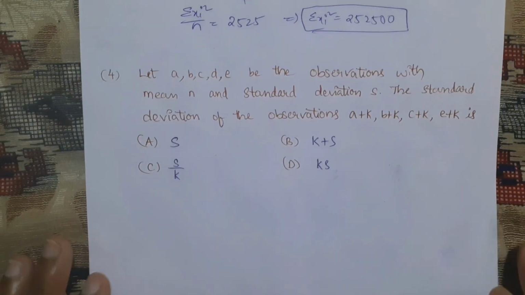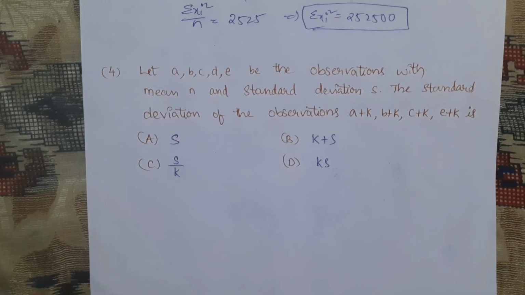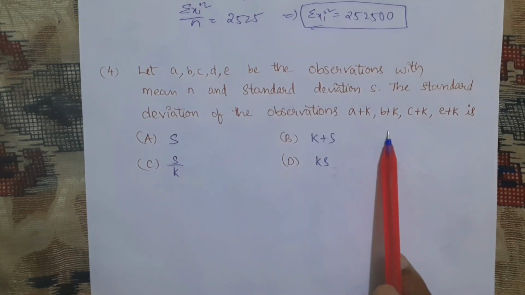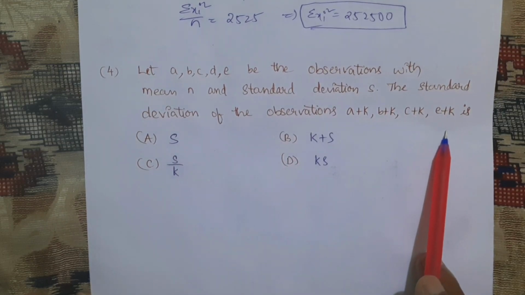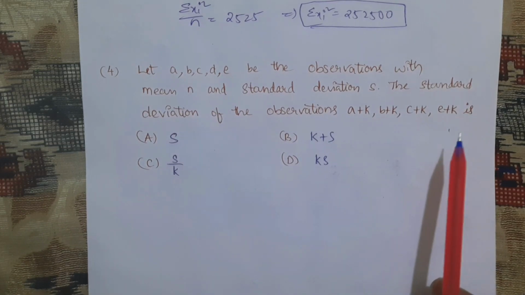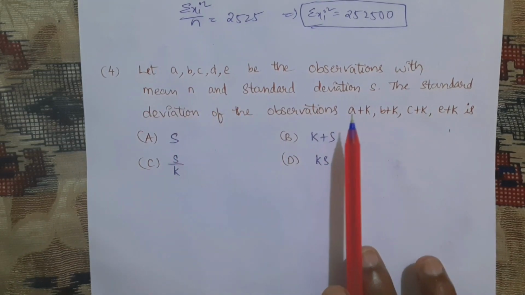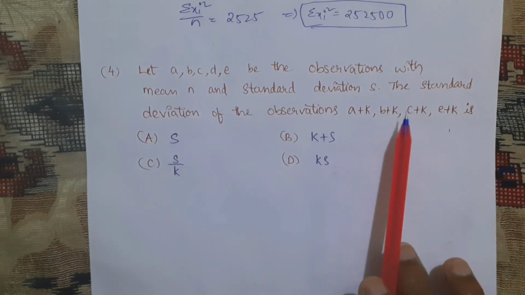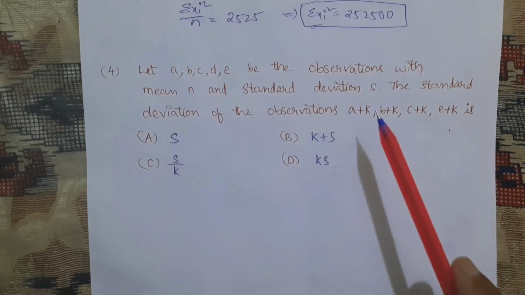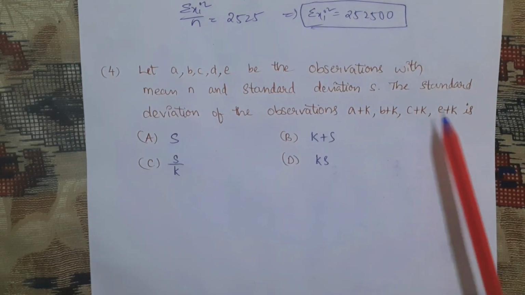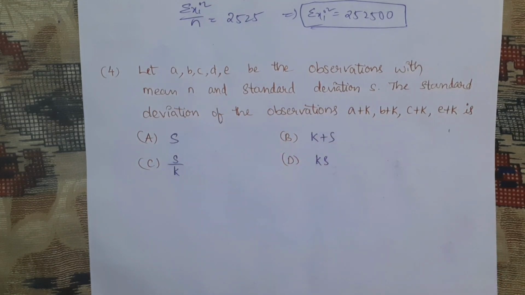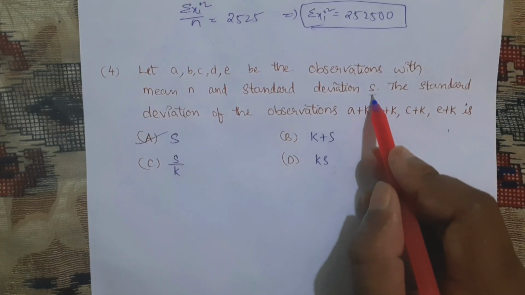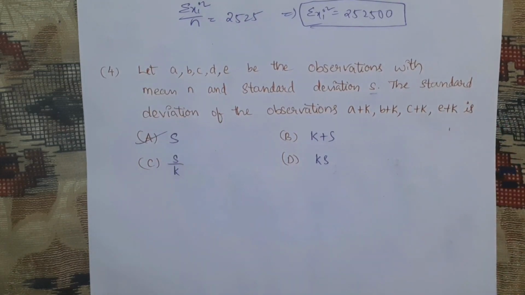Next question. Let A, B, C, D, E be the observations with mean and standard deviation S. The standard deviation of the observations A plus K, B plus K, C plus K, D plus K and E plus K. This is again a concept based question. For the observations, if we add or subtract with any particular constant, if you add with different constants, it will be a different scenario. But if you add or subtract the same constant, then the standard deviation won't deviate. That means again the standard deviation is S only. As the initial is S, after adding or subtracting, again it will become S only.